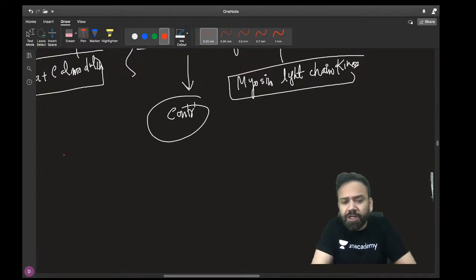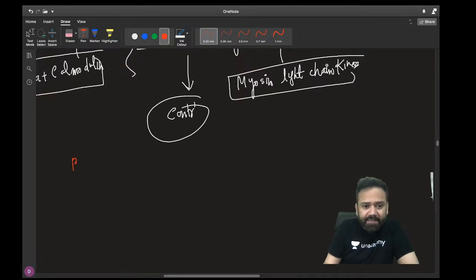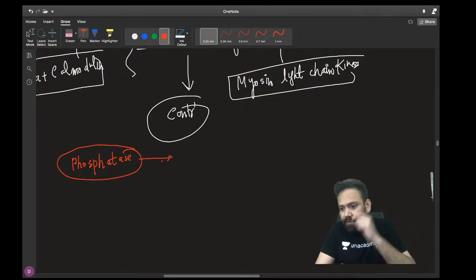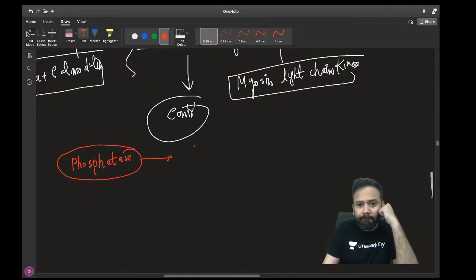Which protein or which enzyme is causing relaxation? It is phosphatase enzyme. Phosphatase enzyme causes unphosphorylation, or dephosphorylation, of MLCK.